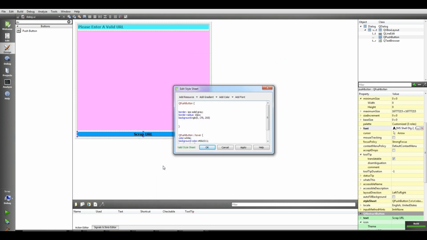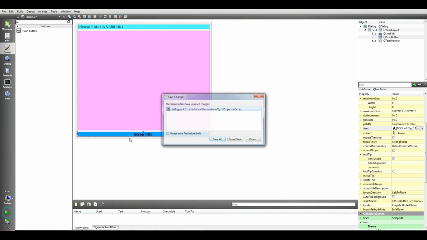Change the style sheet, QPushButton hover, color white, background color, and the radius.